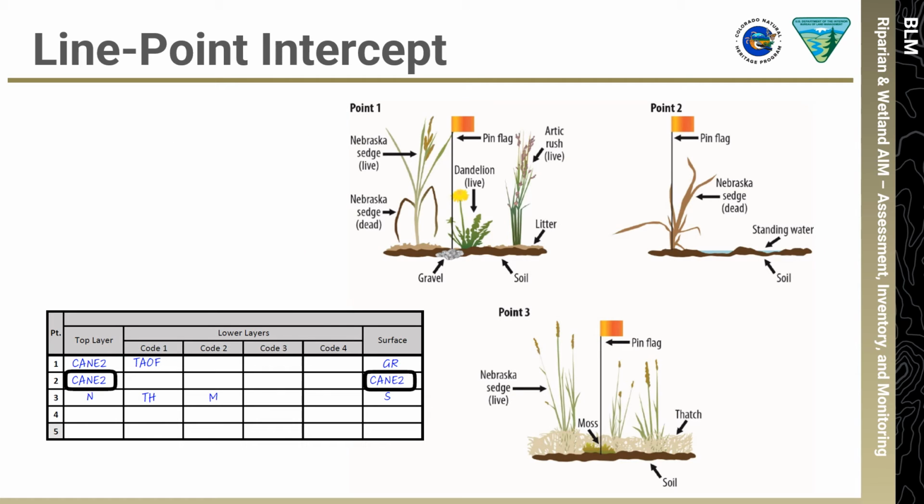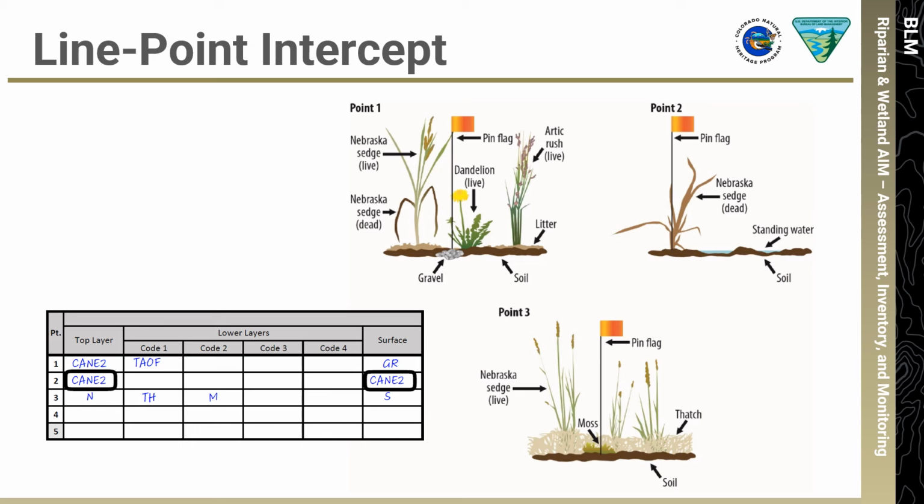Let's go over a few examples. At LPI point 1, the pin flag intercepts Carex nebrasensis, or CANE2, first, so CANE2 is recorded in the top layer column. The pin flag intercepts Taraxacum officinale, or TAOFF, next, so TAOFF is recorded in the lower layer column. The pin is touching gravel for the ground surface, so GR is recorded in the surface column.